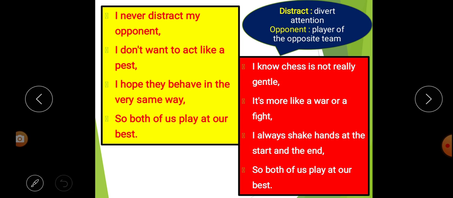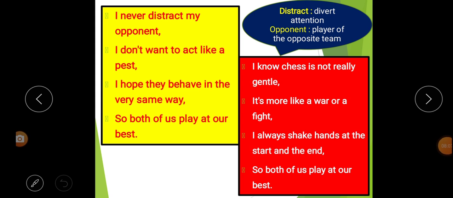In this stanza we learn that the poet says that he never diverts the attention of the players of the opposite team, and he doesn't want to act like an insect or pest, and he says that as he behaves politely, in the same way he also expects it from the player of the opposite team, and at last he concludes that in this way both of them, the poet as well as the players of the opposite team, play at their best.